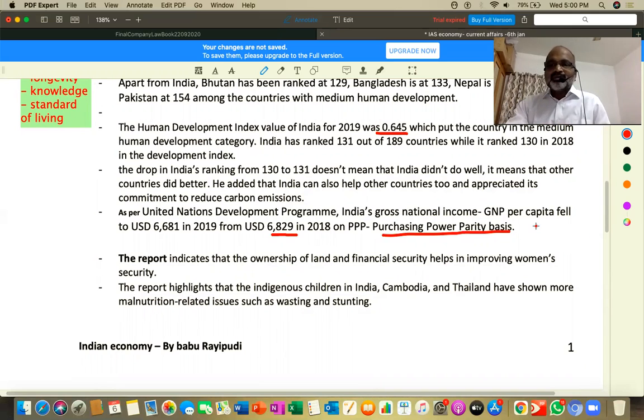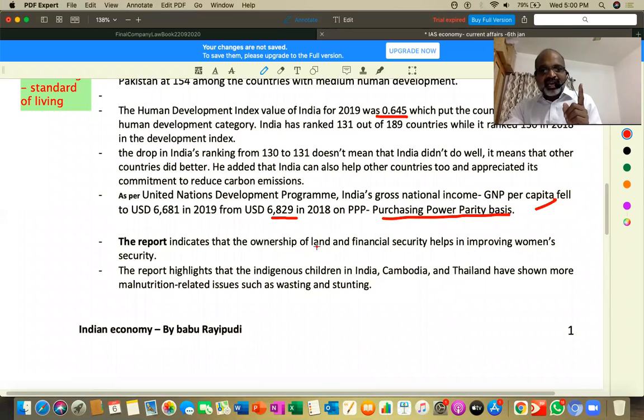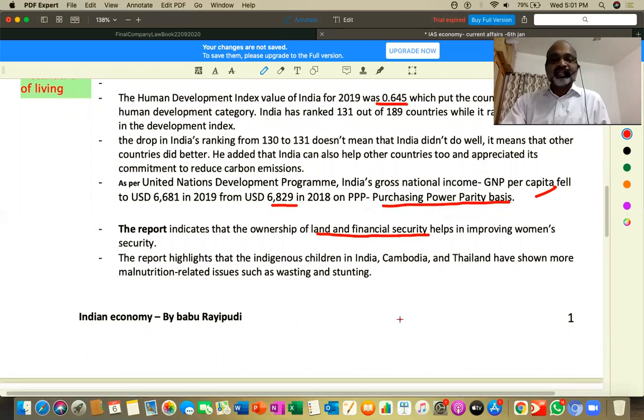That is also so. In your UPSC prelims or groups prelims examination, they try to give you statements and ask you to find out which is true with respect to the latest HDI report. The report also indicates that women's security and empowerment can be guaranteed if ownership of land and financial security are given to them. So they might ask you which of the following is true related to the report.